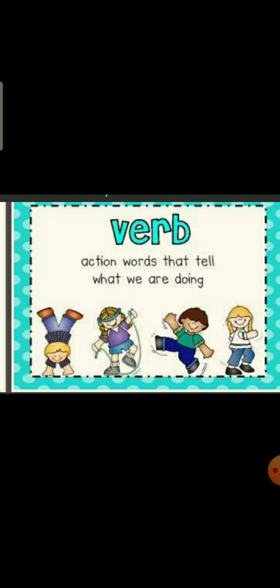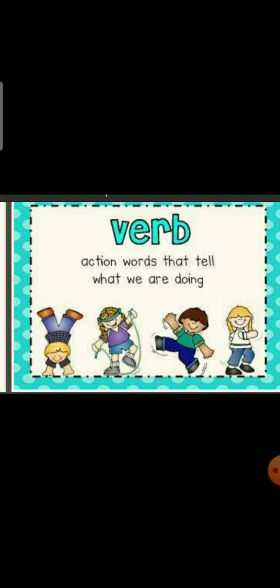Children, today we are going to learn verb. Do you know what is a verb? Children, action words that tell what we are doing are called verbs.